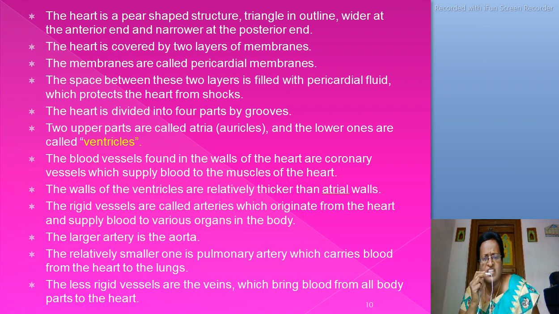The blood vessels found in the walls of the heart are coronary vessels, which supply blood to the muscles of the heart. The walls of the ventricles are relatively thicker than atrial walls. The rigid vessels are called arteries, which originate from the heart and supply blood to various organs in the body.